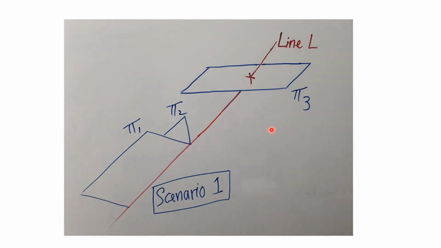On the other hand, if you work out the intersecting line between the first two planes, and this intersecting line is not parallel to the third plane and hence meets the third plane at a single point, then these three planes 1, 2, and 3 are said to meet at that unique point here. And that is scenario number 1.